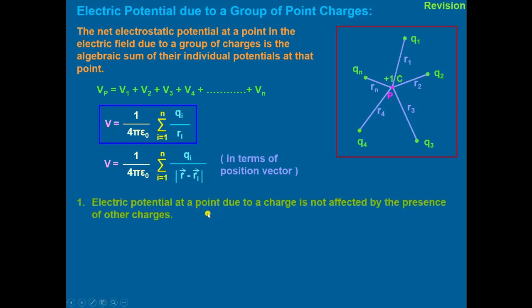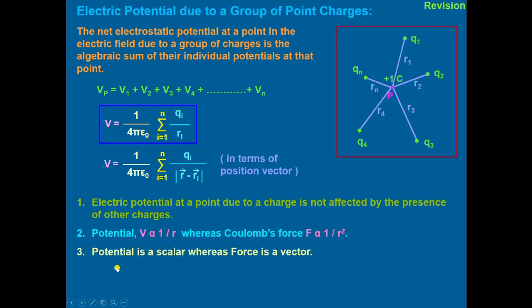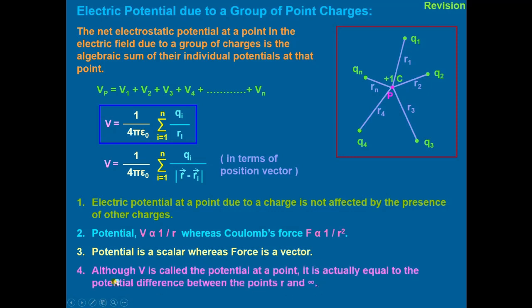The electric potential at a point due to a charge is not affected by the presence of other charges, and potential V is inversely proportional to r. Potential is a scalar quantity, whereas force is a vector quantity. Although V is called the potential at a point, it is exactly equal to the potential difference between the point R and infinity. Now we come to our topic of today's study, that is electric potential due to an electric dipole.